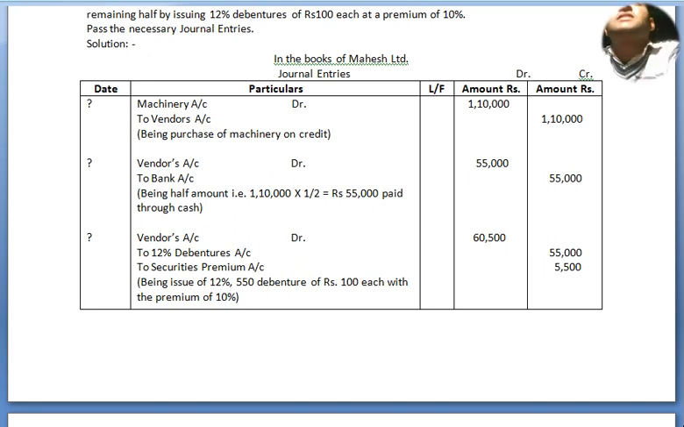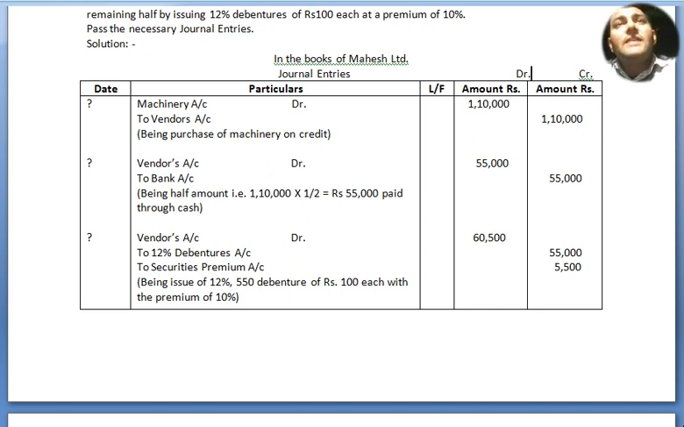Date, particulars, ledger folio, amount in rupees. Machinery account debited to vendor's account, being purchase of machinery on credit at the rate of rupees 1,10,000. Vendor's account debited to bank account where 55,000 has been paid, that is half the amount, being half amount paid through cash or bank or cheque.